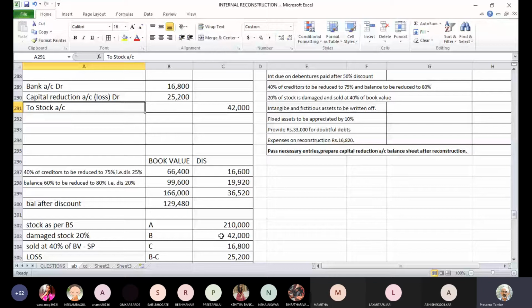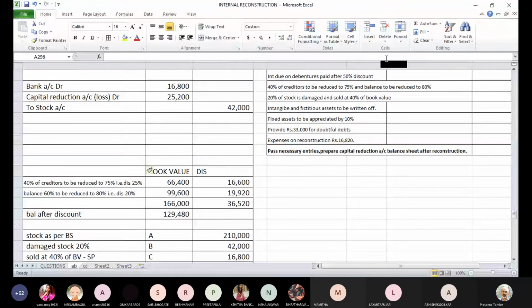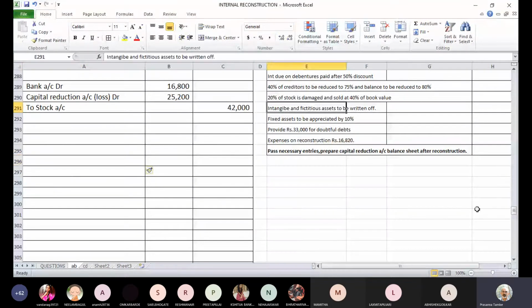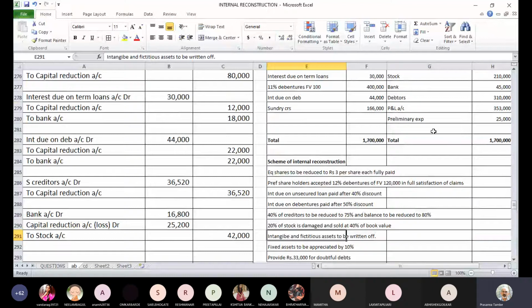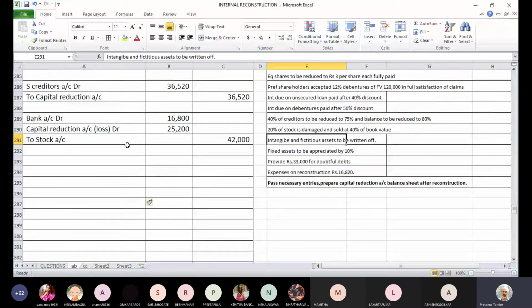let us pass the remaining entries. Now the remaining entries are relatively simple. Okay. Let me make some space here. Intangible and fictitious assets to be written off. Which are the intangibles and fictitious? We have P&L account and we have preliminary expenses. So next entry will be